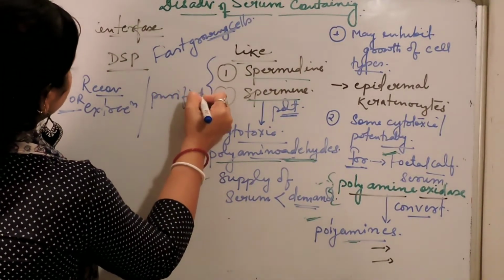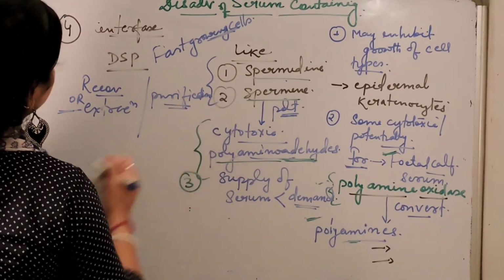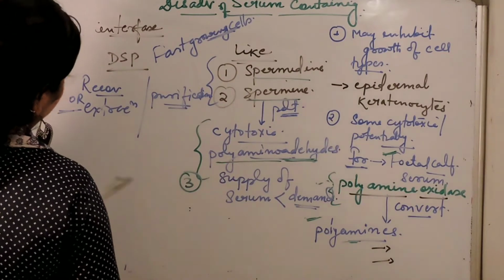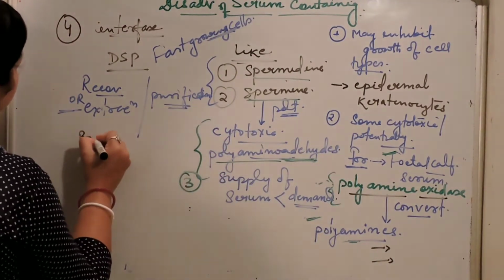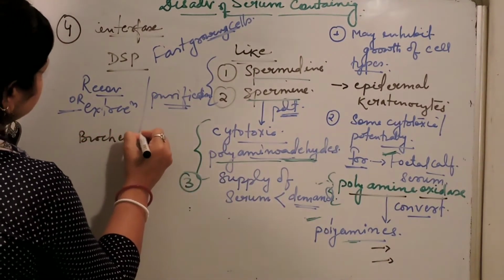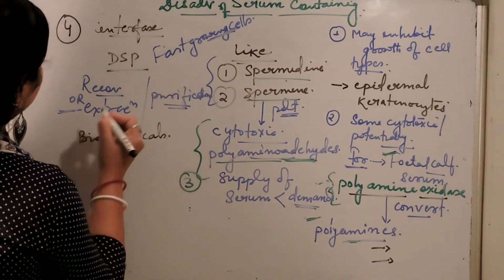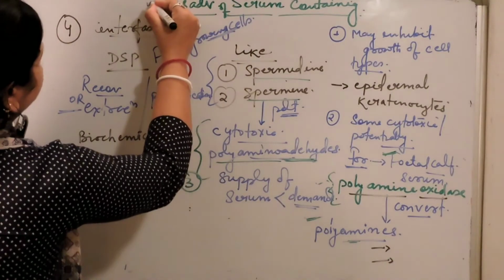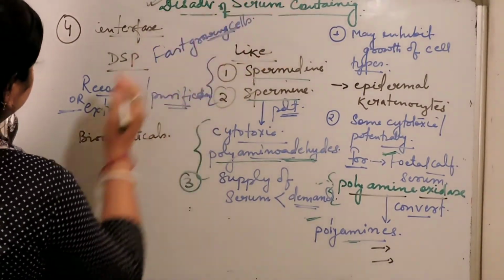So serum containing media mainly interferes with downstream processing when cell cultures are used for the production of some biochemicals. This is one of the disadvantages of serum containing media.